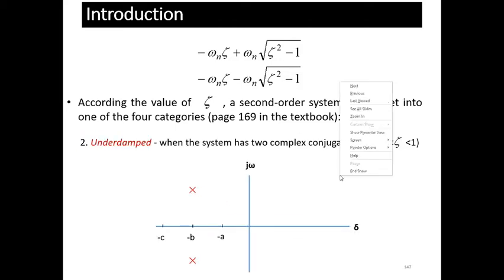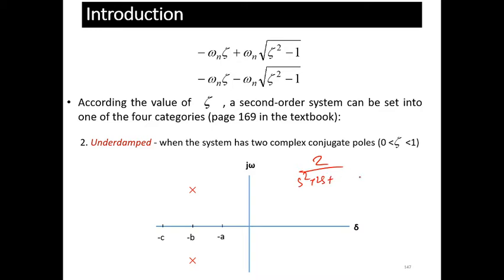So let's say this was the equation, 2 upon s square plus 2s plus 4. So obviously omega n is 2, and you can find the zeta value is 0.5. When you find the root of this equation, s is equals to minus b plus minus root under b square minus 4a into c upon 2a.